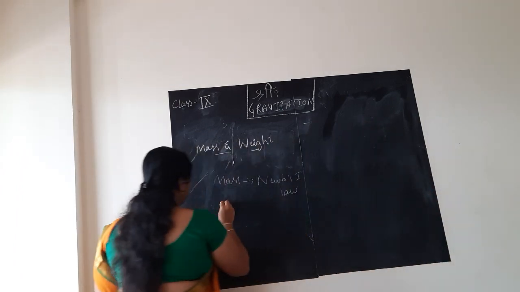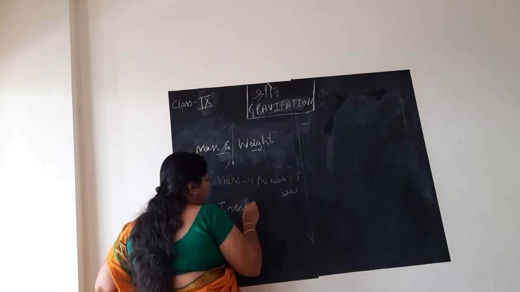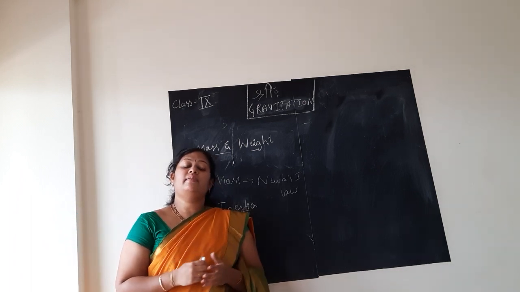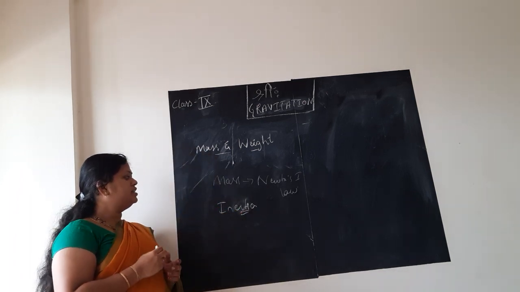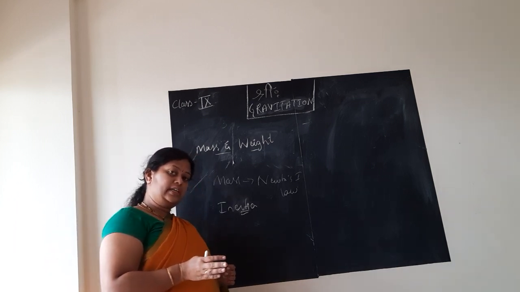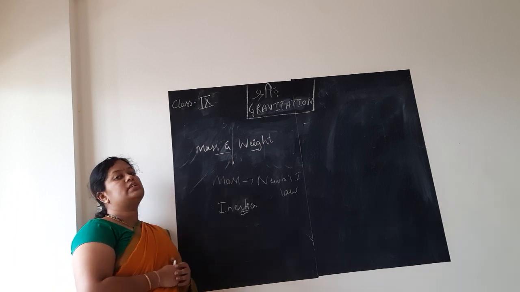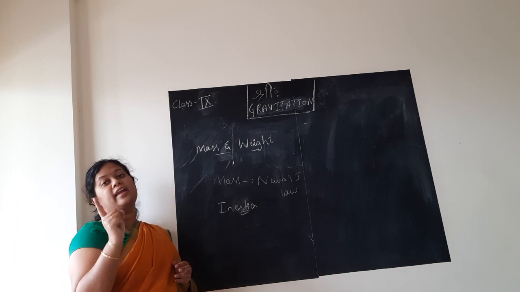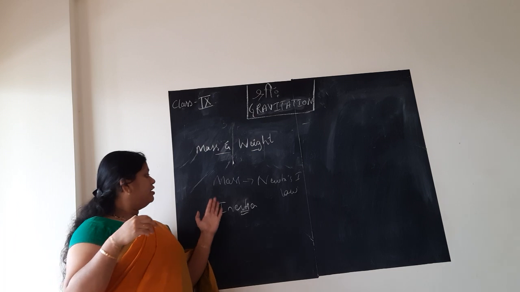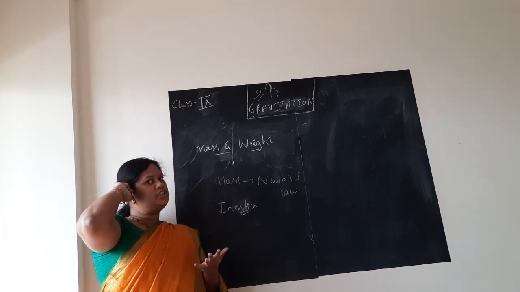Do you know what is inertia? The tendency of the body to remain in the state of rest, or to continue to move with the same speed, is called its inertia. Means if the body is at rest, it continues to be at rest, or if the body is moving with some uniform velocity, it continues to move with the same velocity unless and until an external force acts upon it. This is Newton's law. So we can relate the mass to inertia, children. If the inertia is more, the mass is more. If inertia is less, mass is less.